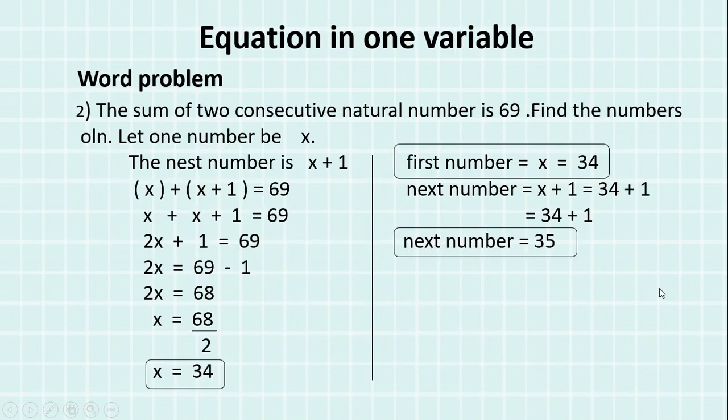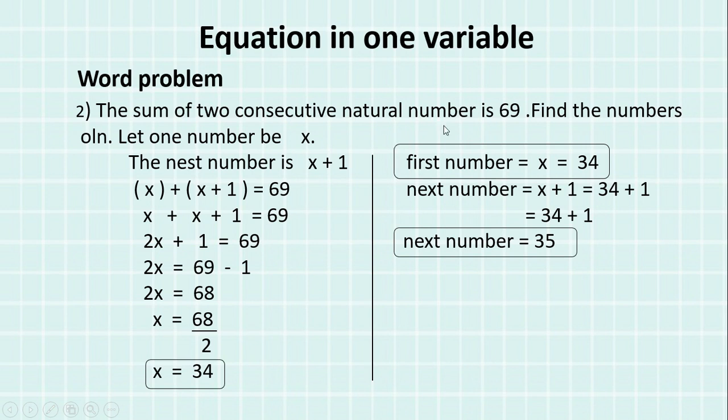Now we'll see the next sum, the next word problem. The sum of two consecutive natural numbers is 69. Find the numbers. Okay, so you have to find the numbers. Now the solution.